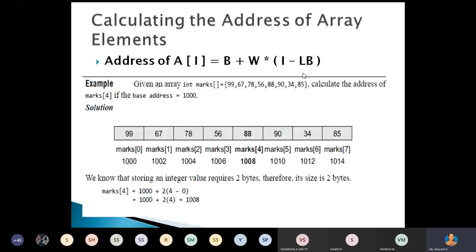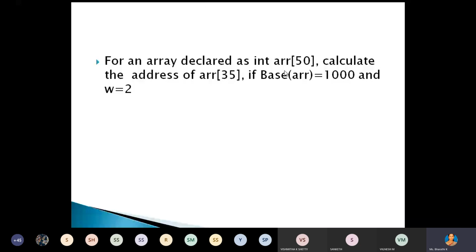Okay, here we have the formula A of I. Just write this formula: A of I equals B plus W into I minus LB, where I means index. And here we have the problem: calculate the actual address of ARR of 35. Tell me the answer.